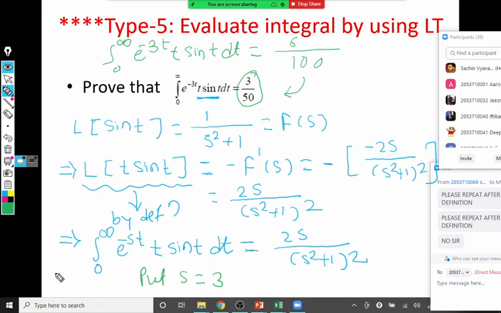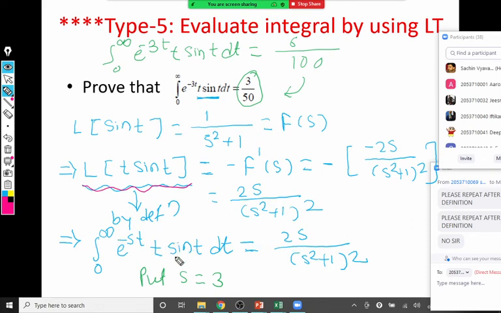So after the definition, you got this step. This is the definition. Where do we use the definition actually? We use the definition on the left hand side only. See what we are getting. Laplace of t sin t is this much. But Laplace of t sin t is also this one by definition. So both sides are equal.